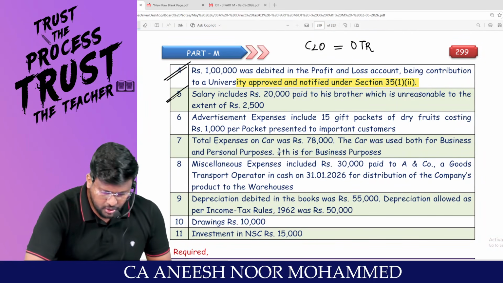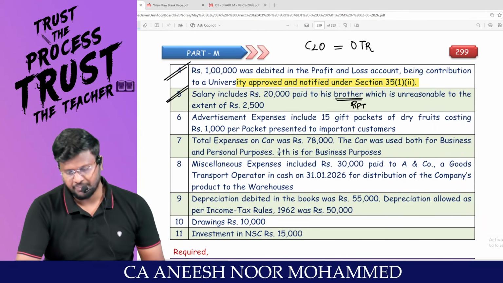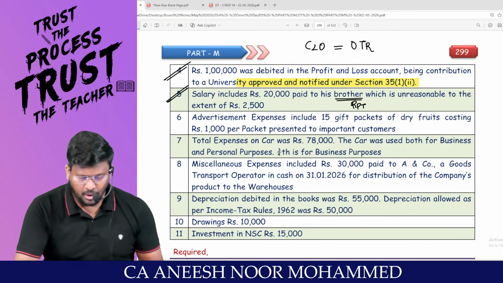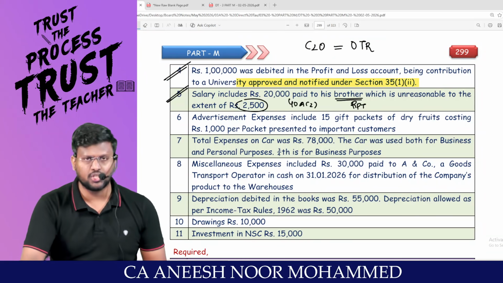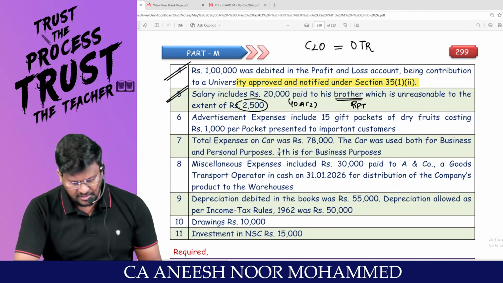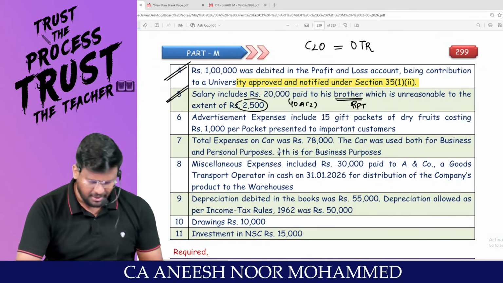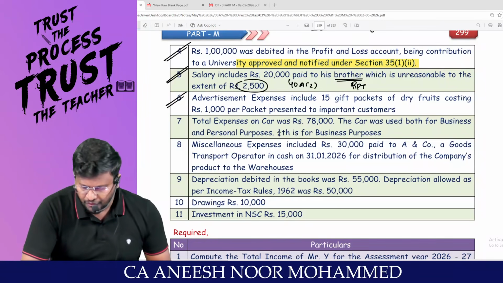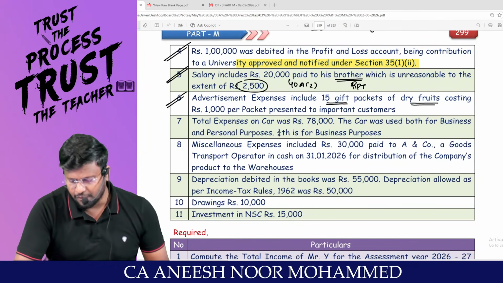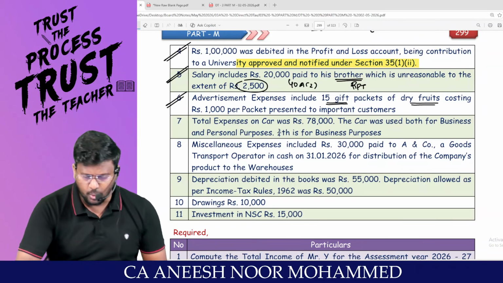Salary includes 20,000 paid to his brother. Brother is a related party, which is unreasonable to the extent of 2,500. So as per section 40A(2), related party transaction, that extra unreasonable amount should be added back. Regular adjustment. Advertisement expense includes 15 gift packets of dry fruits costing rupees 1,000 per packet presented to important customers.